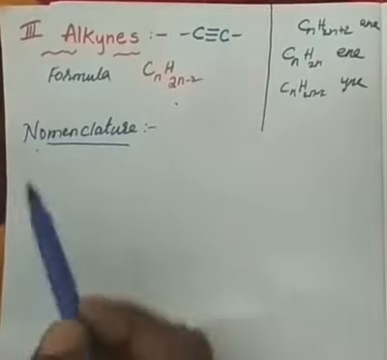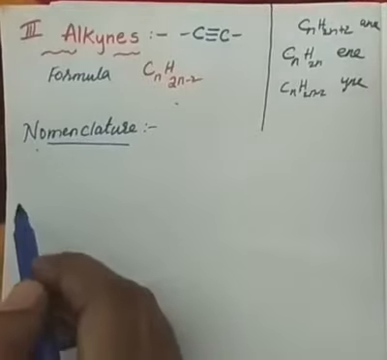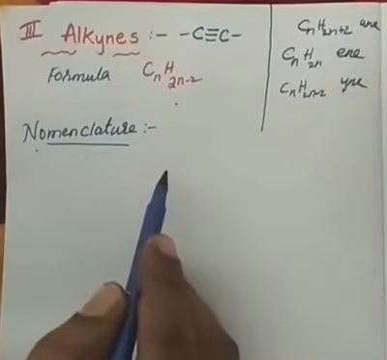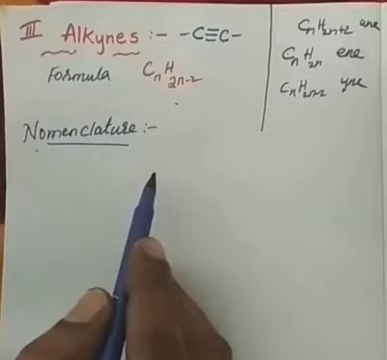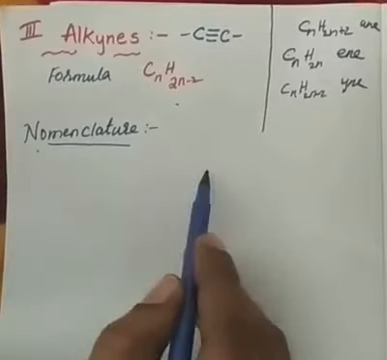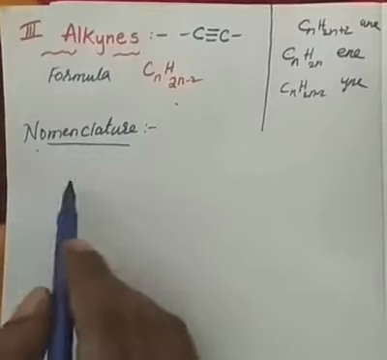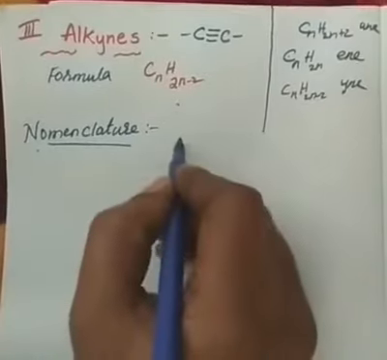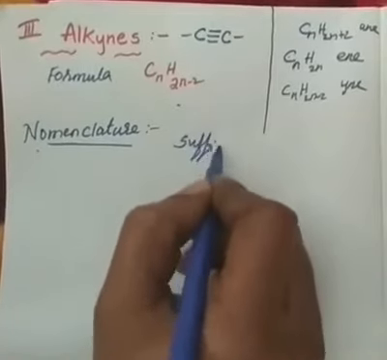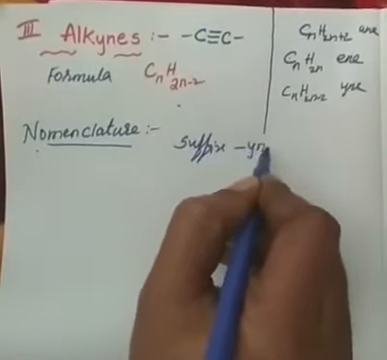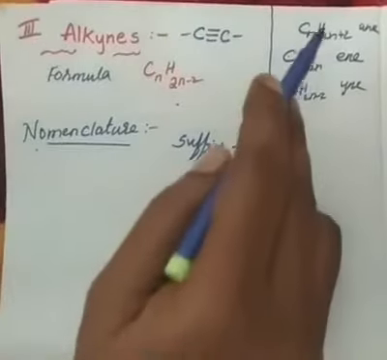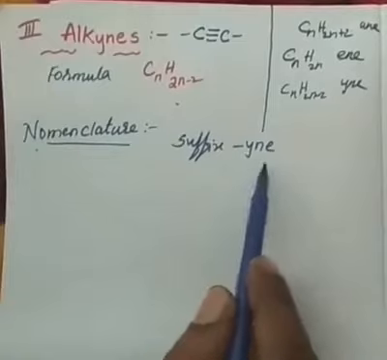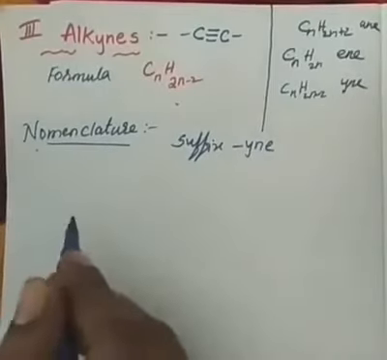Coming to the nomenclature of alkynes, all the rules which I have given for alkanes and alkenes are identical. That means you have to identify the longest carbon chain, and if it is 3 carbons you call it the prefix prop, but you have to end the suffix as "-ine". Instead of "-ane" for alkanes and "-ene" for alkenes, now we call alkynes with "-ine" as the suffix. The other rules are the same.